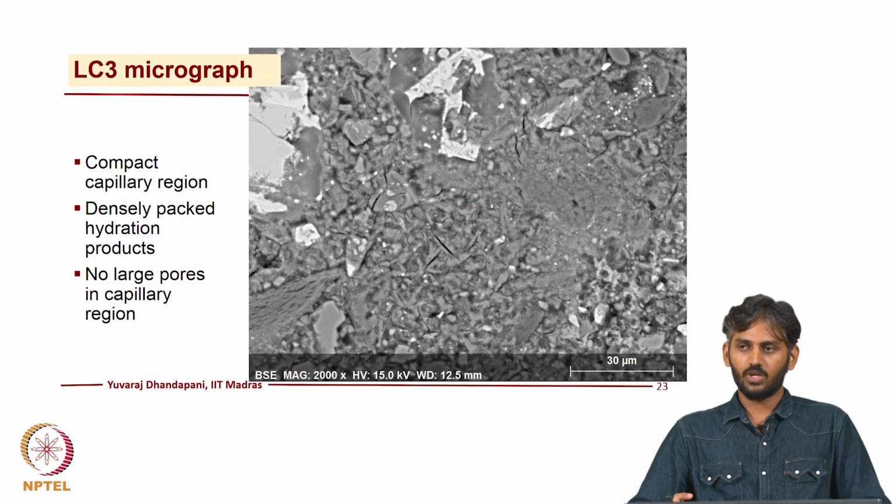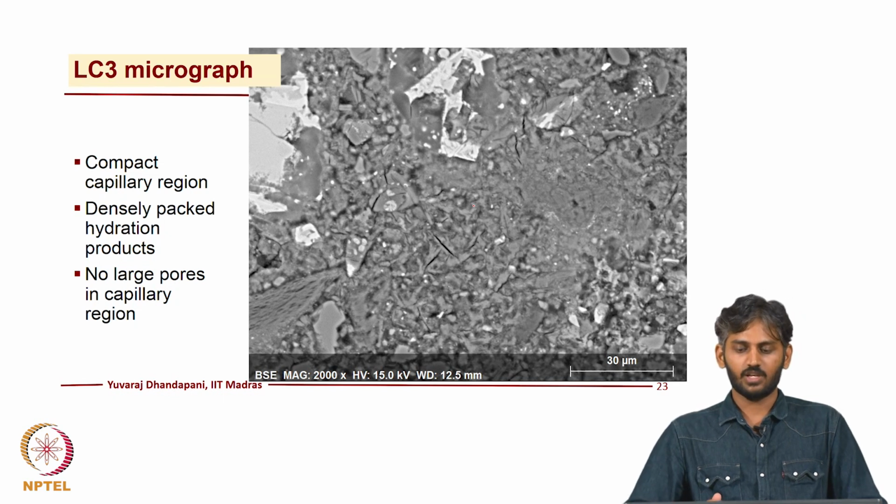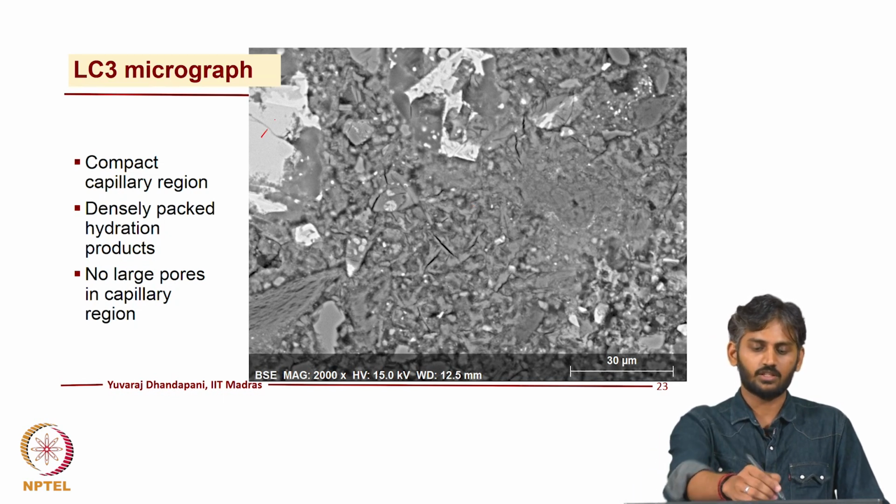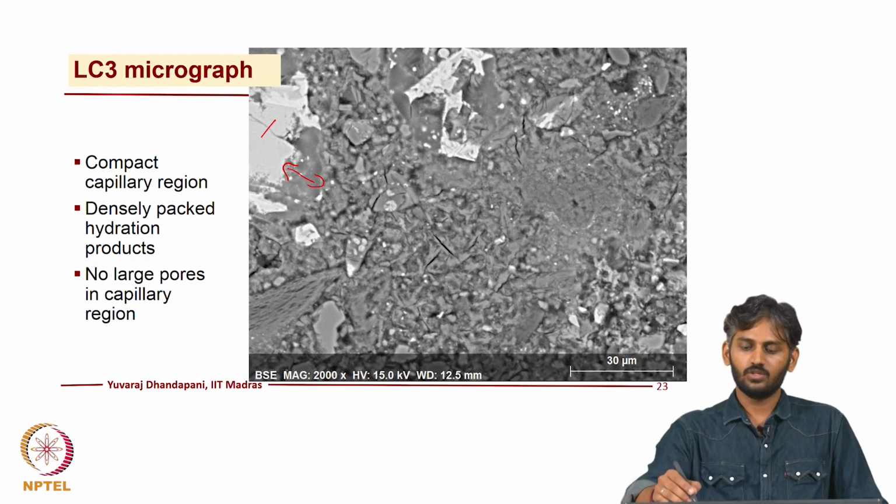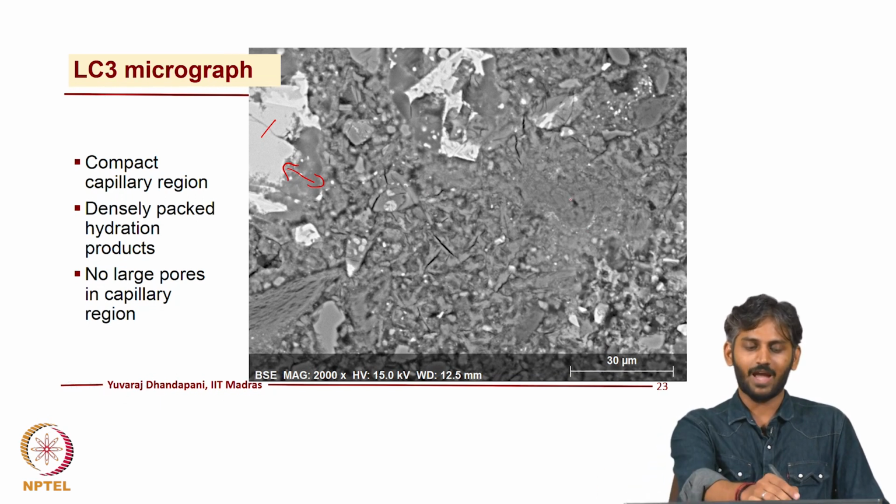And when we start looking at micrographs with calcined clay binders, for instance this is an unreacted clinker, you have the zone around the clinker which is your inner CSH, and you can look at the capillary region which is the interparticle region, and the amount of hydrates formed and the packing of hydrates.